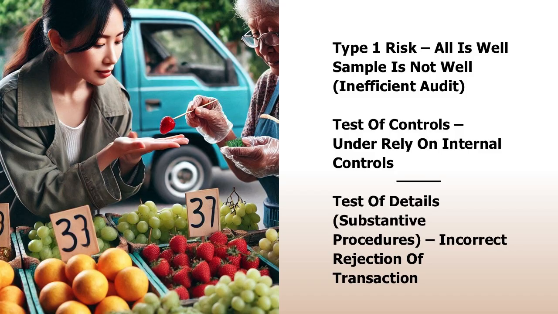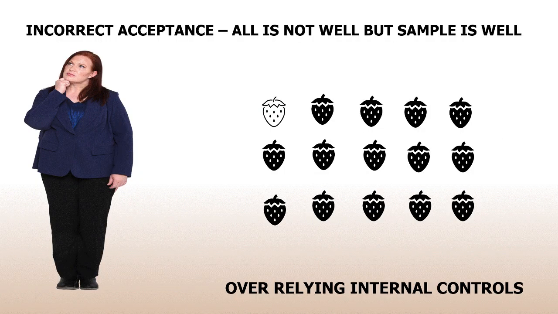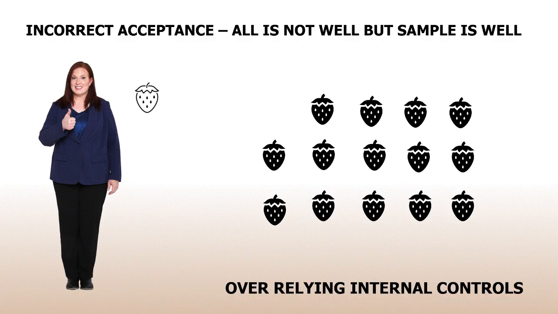Now let's take the reverse example, which is called Type 2 risk where all is not well but sample is well. So here the lady picked a good strawberry out of all decayed strawberries, and she decided to buy all strawberries from this vendor, but her conclusion is incorrect about the whole population. So it is called incorrect acceptance.